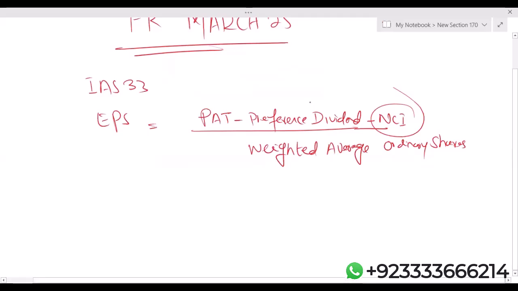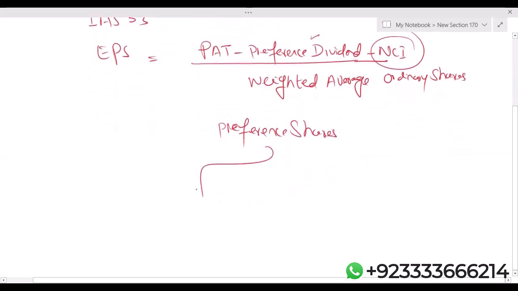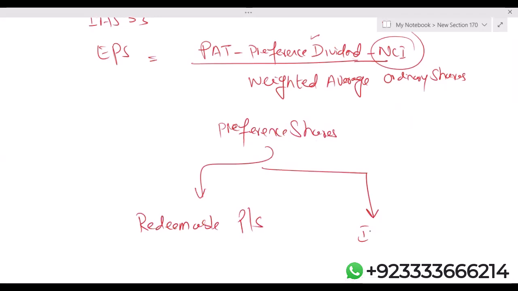Now let's discuss preference dividend. Preference dividend is only available to the preference shareholders. There are two types of preference shares: redeemable preference shares and irredeemable preference shares.